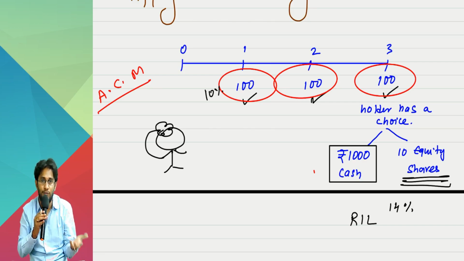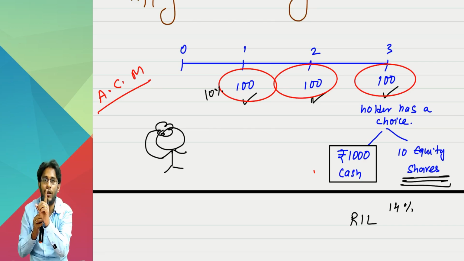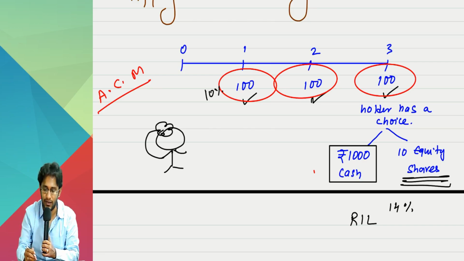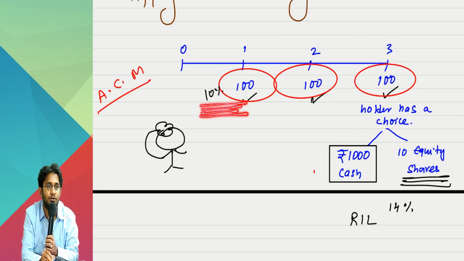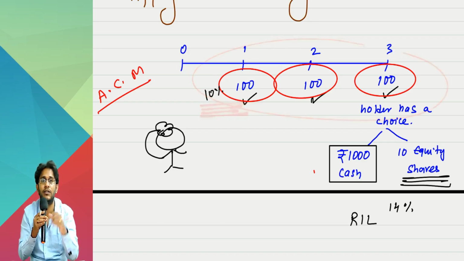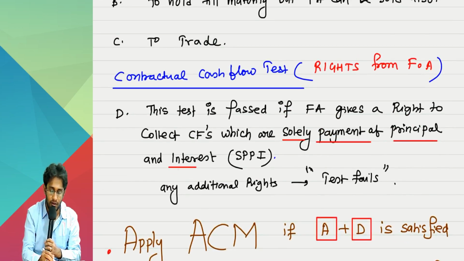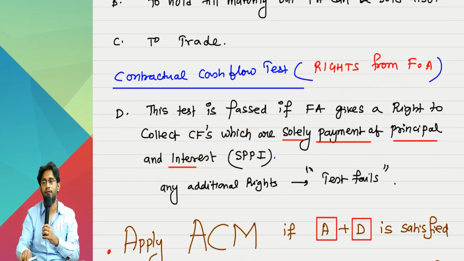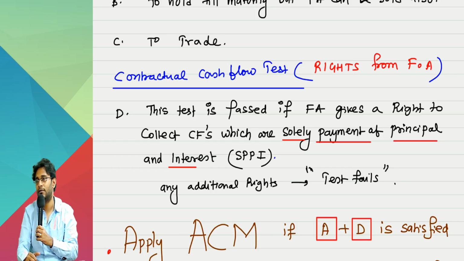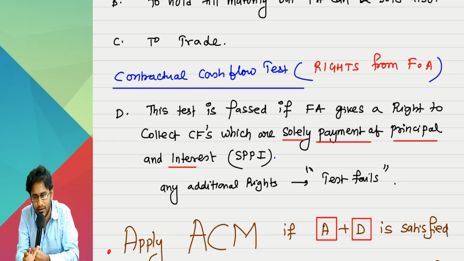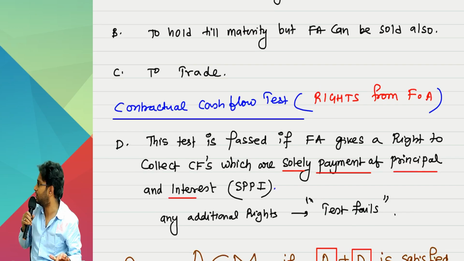Instead of telling you all these points directly, what he says is, if you have one extra right, if Reliance is giving you this right to receive equity shares, definitely this is reduced. The moment interest amount is compromised, you fail the definition of interest. This is it, sir, the whole thing. Like that, it's very deep. I understand it's deep, but how you remember is these points.